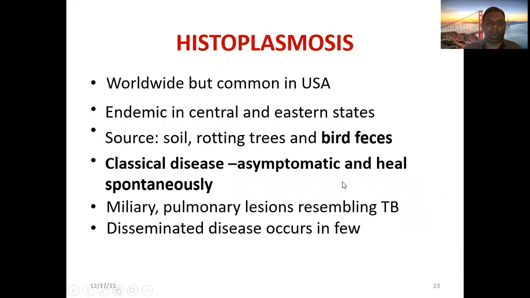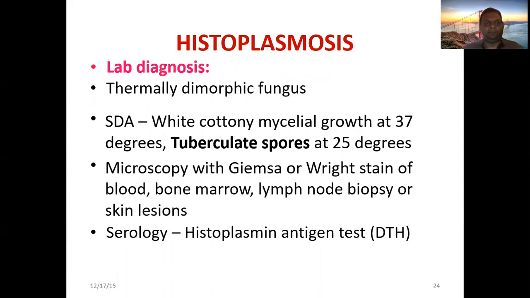It's a fungus, worldwide but common in the USA. Source: soil, rotting trees, and bird feces. Classically the disease is asymptomatic and heals spontaneously. They can cause miliary pulmonary lesions resembling TB, mimicking tuberculosis. Disseminated disease occurs in a few, specifically immunocompromised people.